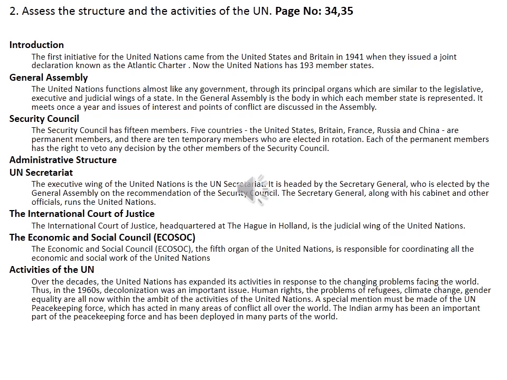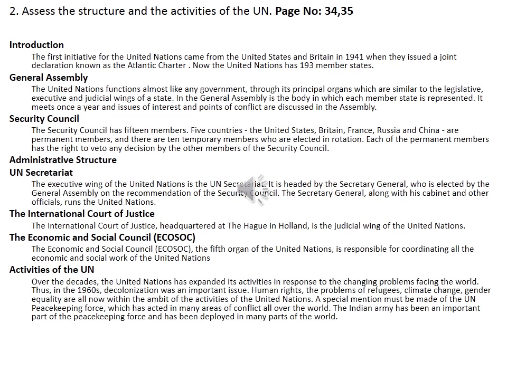Then put the heading as Introduction. As introduction, write the first initiative for the United Nations came from the United States and Britain in 1941 when they issued a joint declaration known as the Atlantic Charter. Then second point, now the United States has 193 member states.